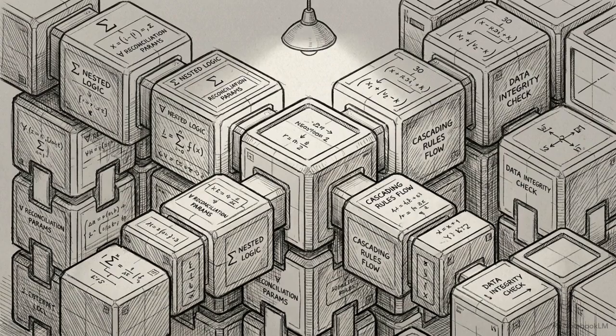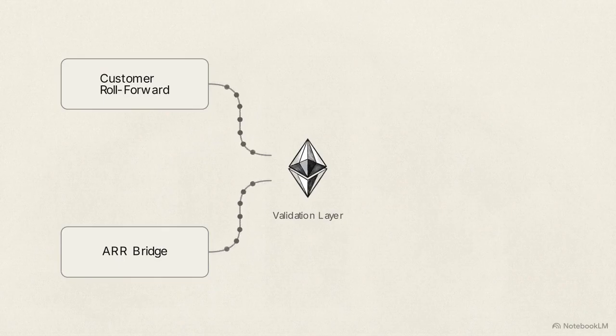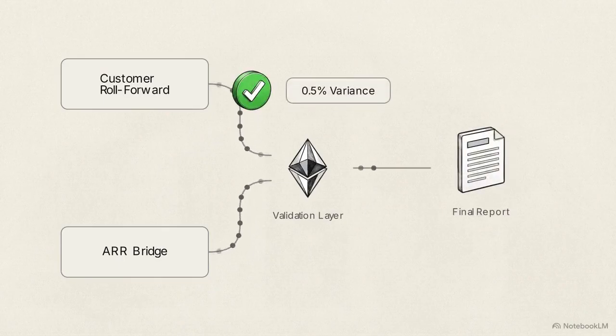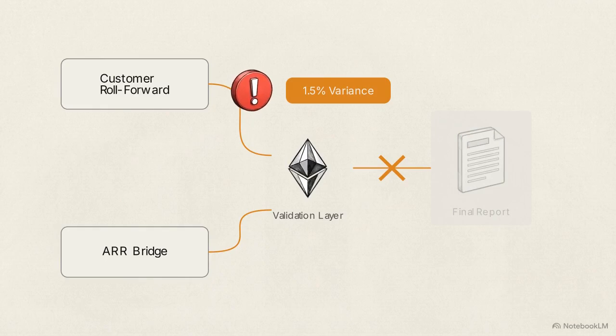Now we build the math engine. Layer 3 is the validation layer, which forces the AI to prove its own mathematical precision. In your prompt, require the AI to perform 2 independent recomputations for both the customer roll forward and the ARR bridge. You must also command the AI to generate a control failure flag if the variance between these calculations exceeds 1%. If the math fails, the report stops.